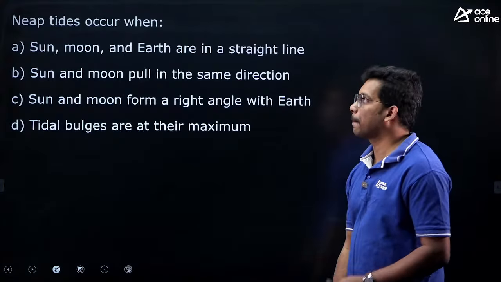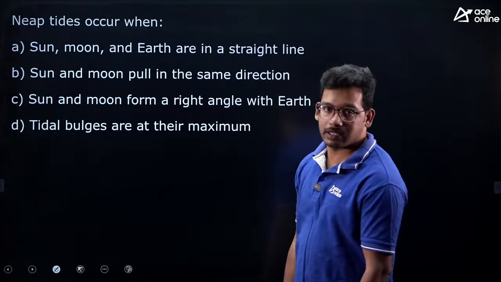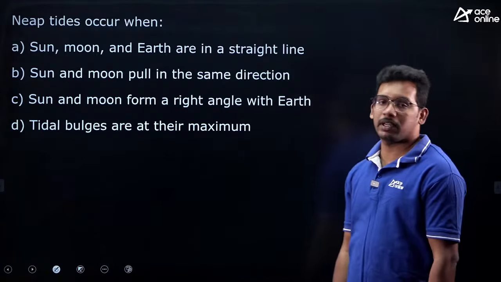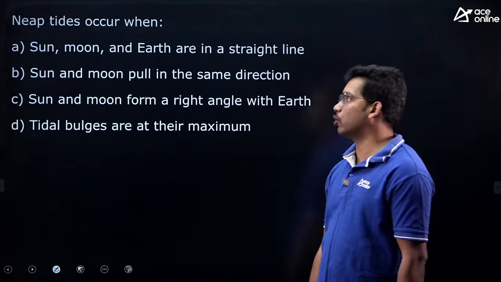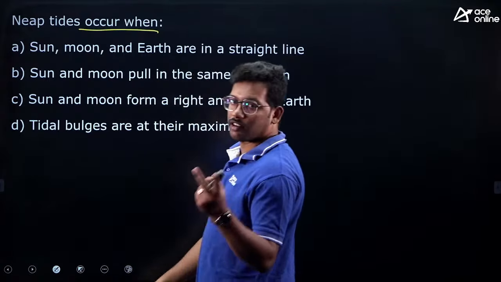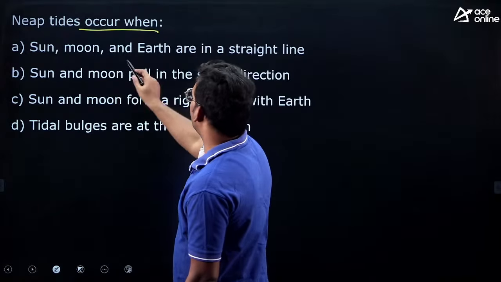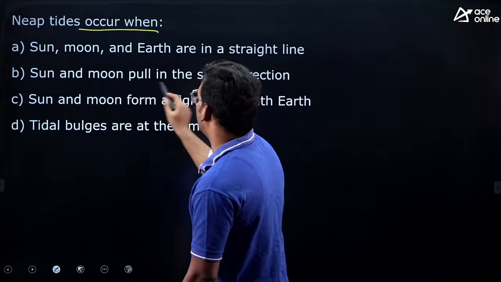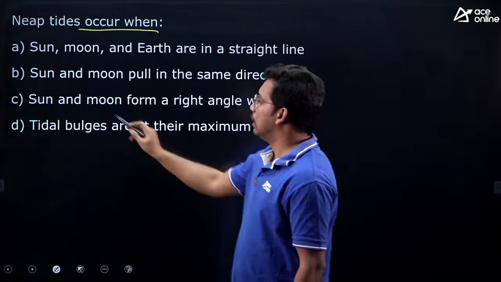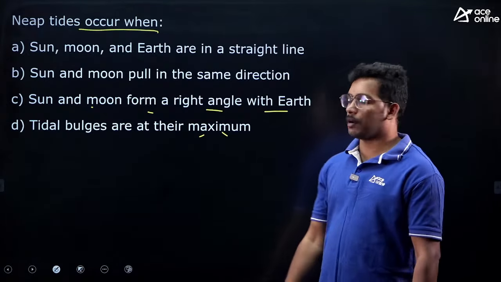Very important. Next one, related to the tides. You might have experienced tides when you go near the oceans. Neap tide occurs when? We have two kinds of major tides, spring tide and neap tide. They are asking neap tide. Sun, moon, earth are in a straight line. Sun, moon pull in the same direction. Sun, moon forms a right angle with the earth. Tidal bulge are at their maximum.